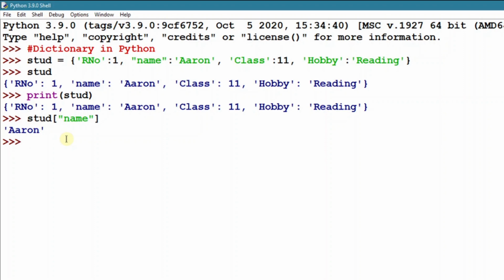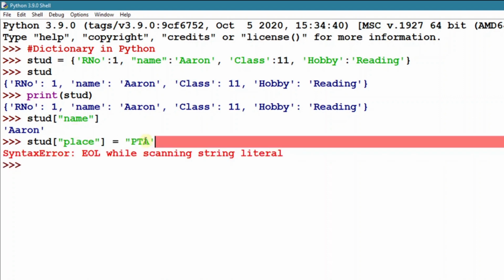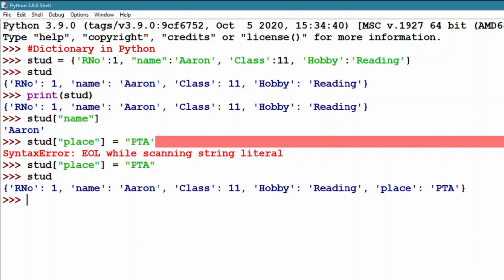I will show some examples how to add items to a dictionary and how to modify the existing items in the dictionary. I want to add a new item, stud of place, equal Pathanamthitta. Sorry, the opening and closing quotes should be same. Stud of place equal PTA. We'll add a new item, place, to the dictionary stud. And to replace the existing item, stud of place equal, I'm giving a new value, Delhi.